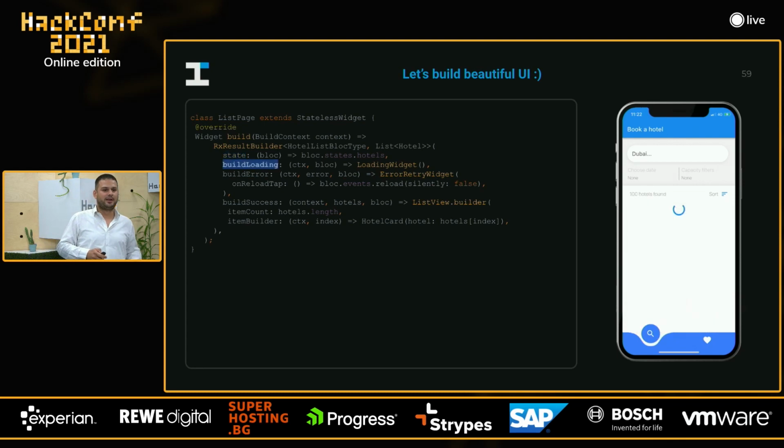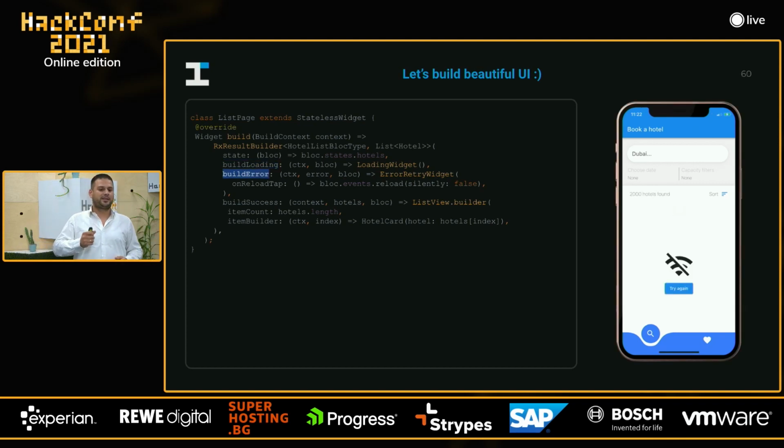Okay, and now is the part of widget catalog. We have loading widget, which is part of our widget catalog. Currently, we use circle progress indicator, but we can use whatever you want. You can use, let's say, shimmer, also called skeleton loading indicator, etc. And you can use this widget everywhere within your application. If you decide to switch to another animation, let's say, you can do it like this.